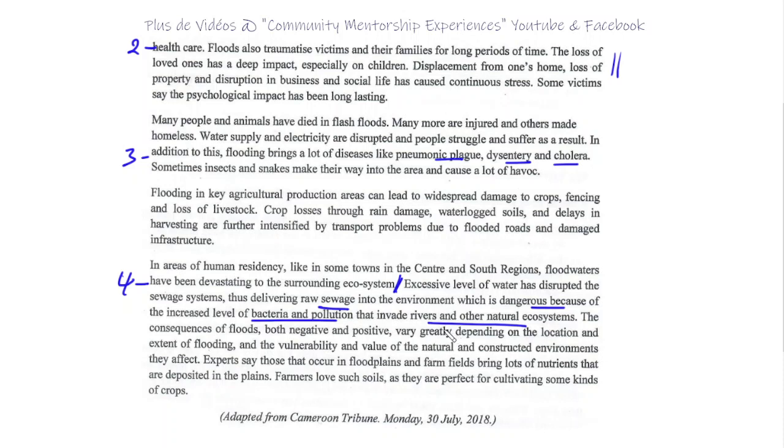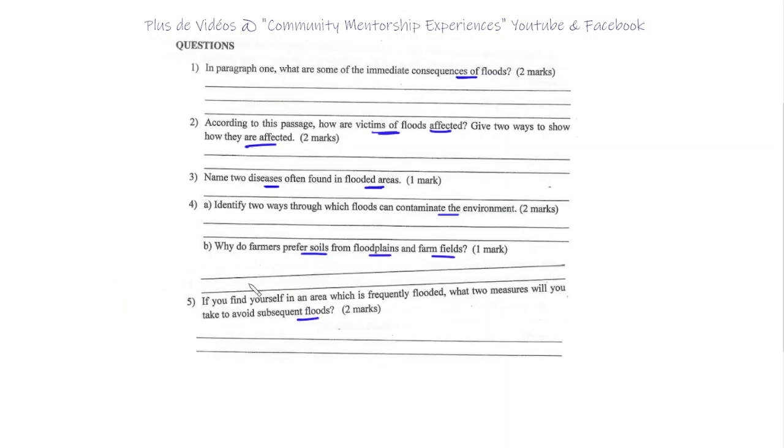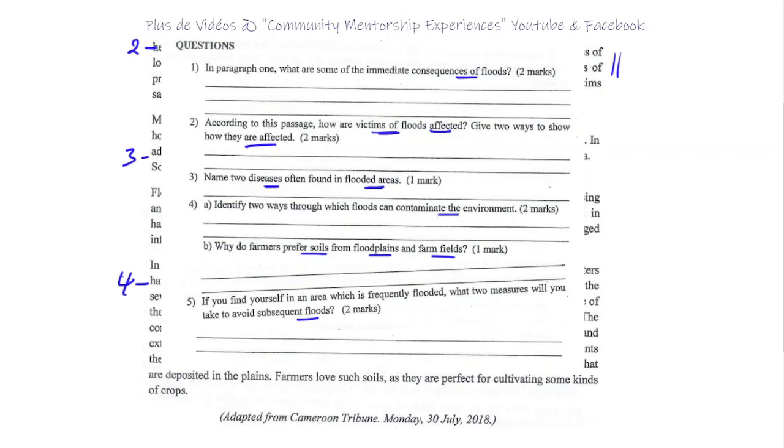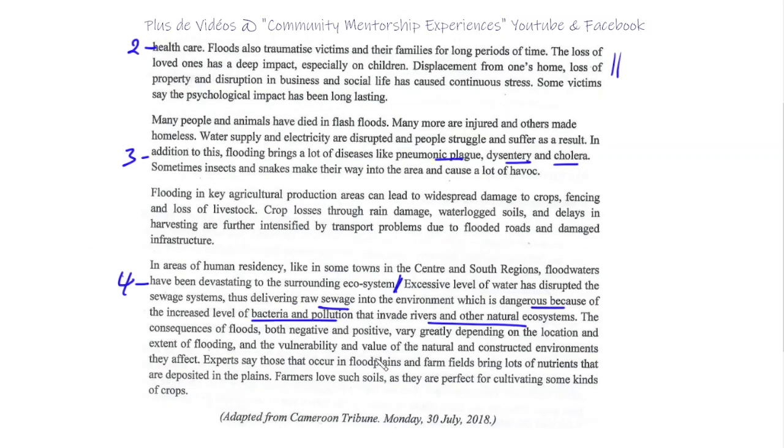And then the other question was related to why farmers love a certain type of soil. Let's check the question again. Why do farmers prefer soils from floodplains? If you come back to the text, you have the answer here.